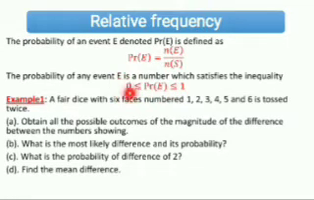So the probability will be between 0 and 1. Something that will certainly not occur, that is an impossible event, has probability 0, and something that is certain to occur has probability 1. All other ones will be in between 0 and 1.